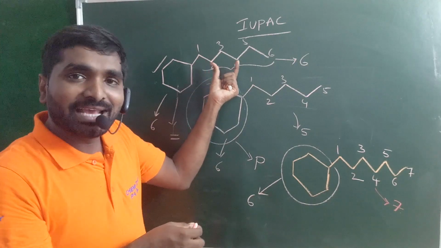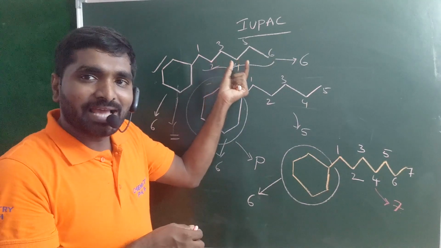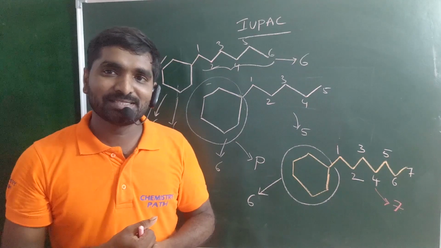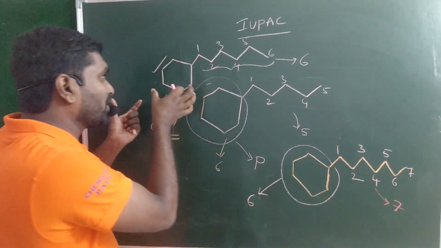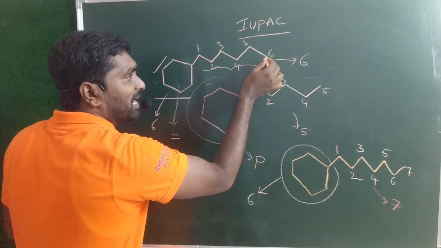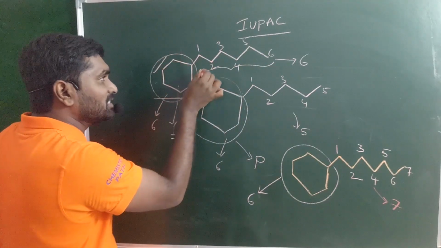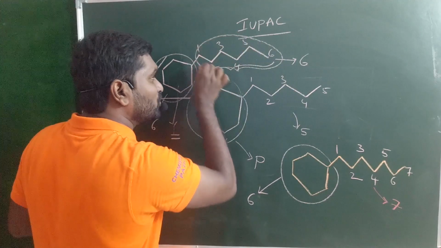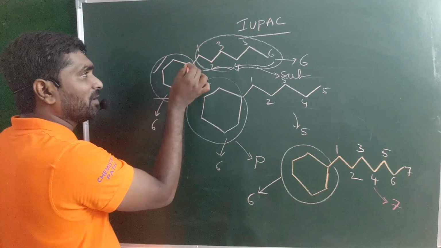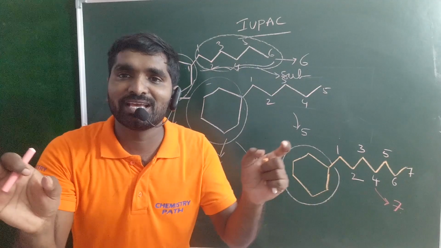So that means hexyl cyclohexane, in which cyclohexane is your parent chain. The side chain is always your substituent, which is hexyl, present on the first carbon. So 1-hexyl cyclohexane or simply hexyl cyclohexane.